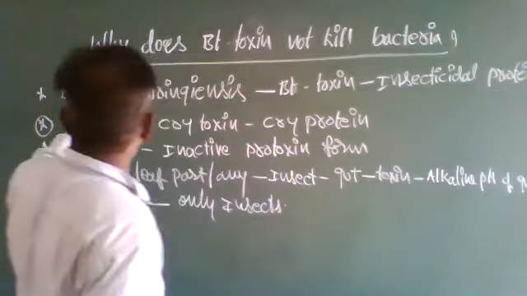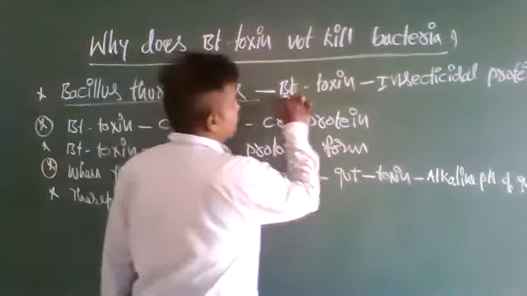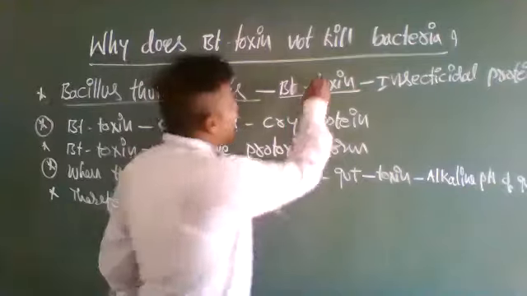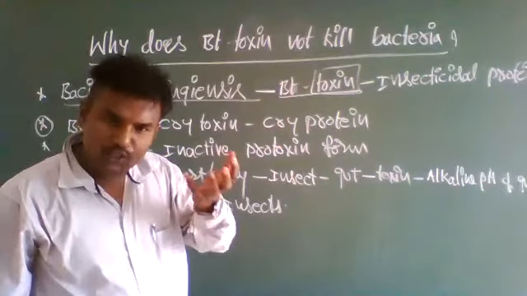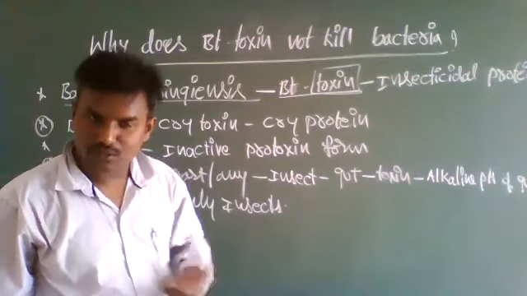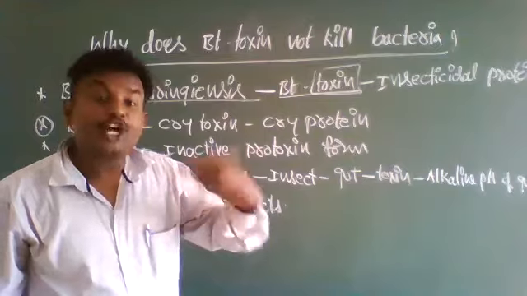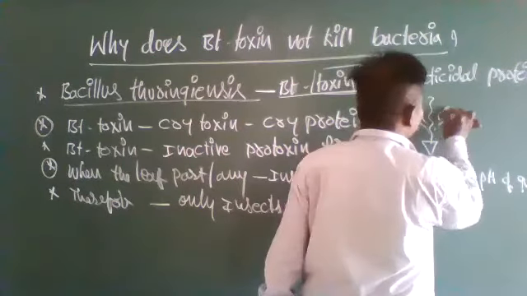So first, the Bacillus thuringiensis bacterium produces Bt toxin. In this bacterium, the gene which produces the toxin is collected. That particular gene is collected and multiplied through cloning or PCR amplification. Those multiplied Bt toxin genes are transferred into the plants.